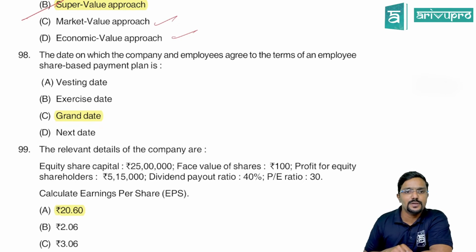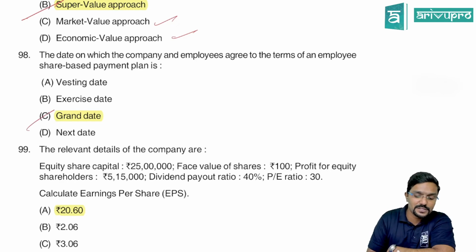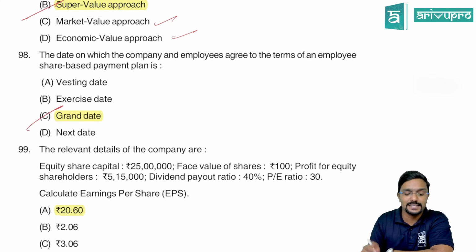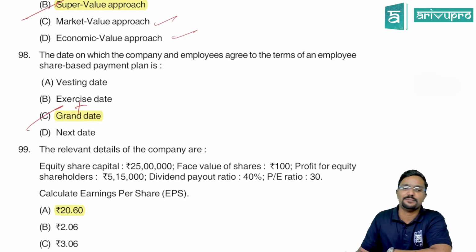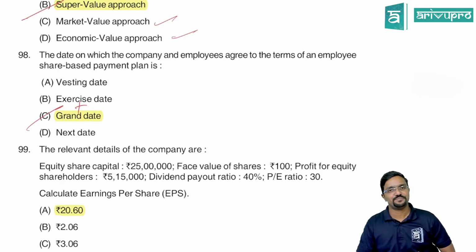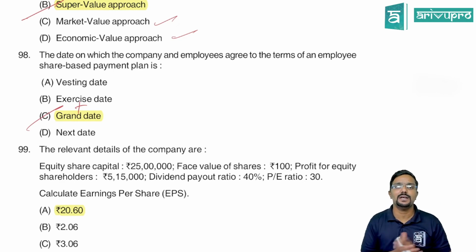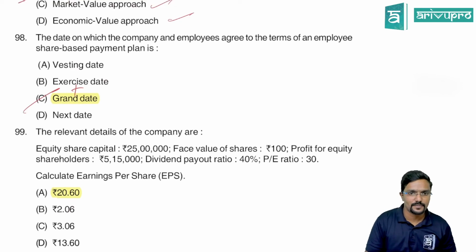Okay, next let us move ahead. 98th question. The date on which the company and employees agree to the terms of an employee share-based payment plan is called what? Grant date. It is the grant date, on which both the parties agree to the terms.